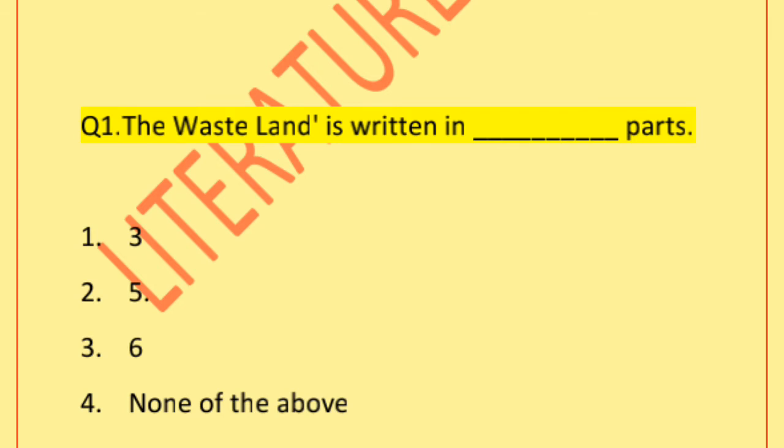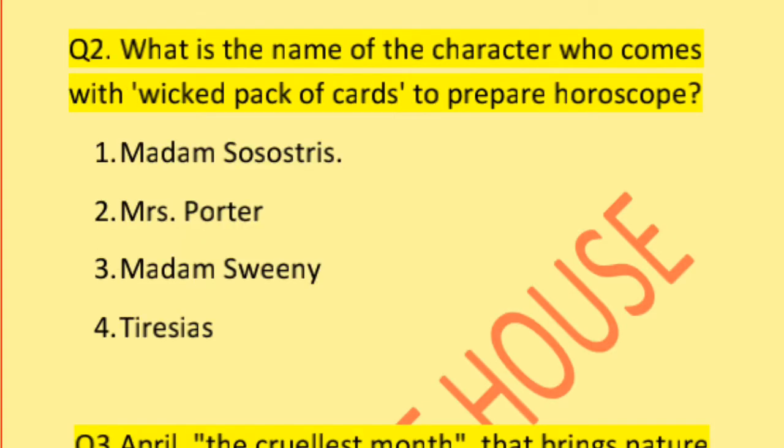Let's see another question. The second question is: what is the name of the character who comes with a wicked pack of cards to prepare horoscopes? Who is the character who used tarot cards for telling horoscopes in the poem The Waste Land, in the first section, The Burial of the Dead? Madam Sosostris, Mrs. Porter, Madam Sweeney and Tiresias.